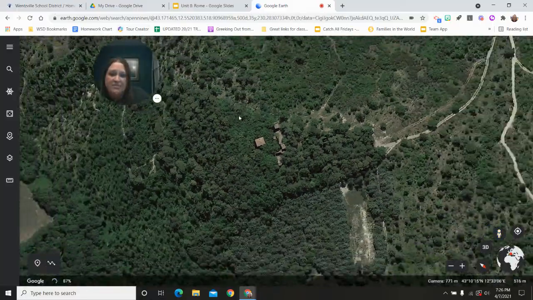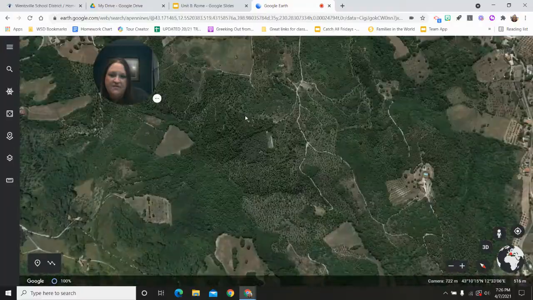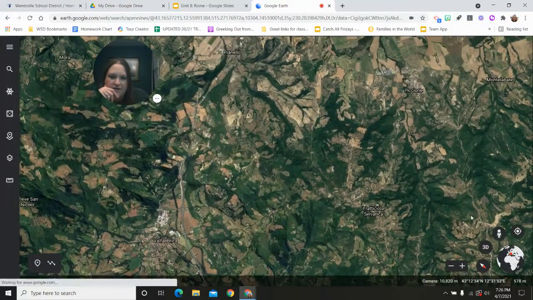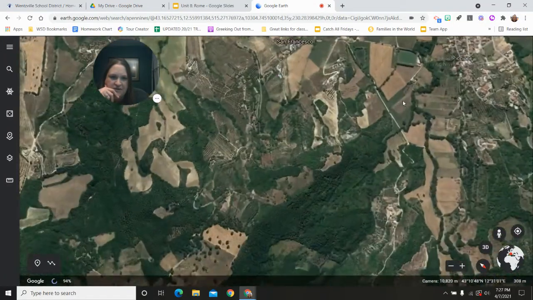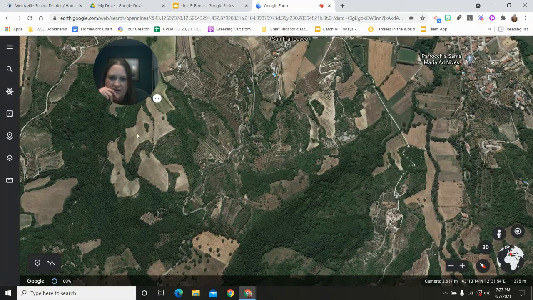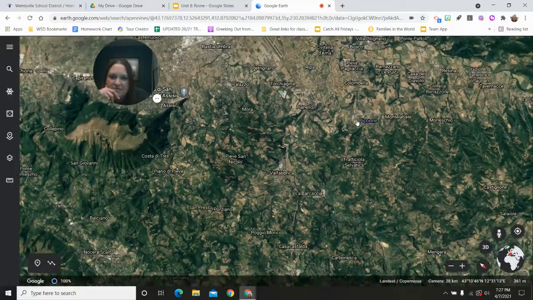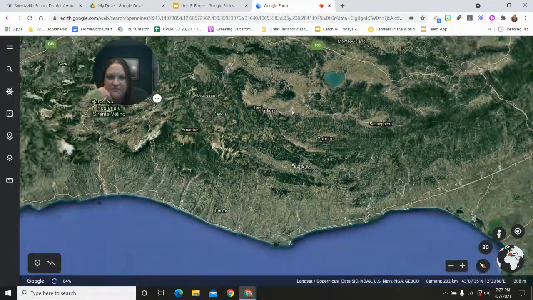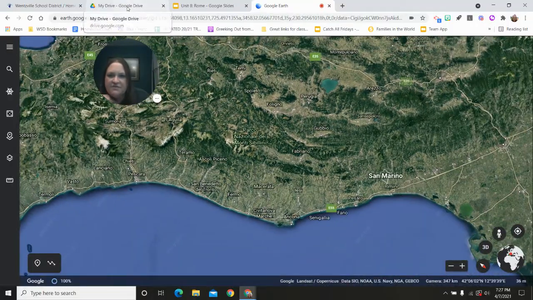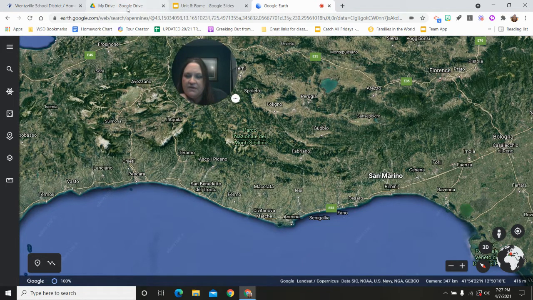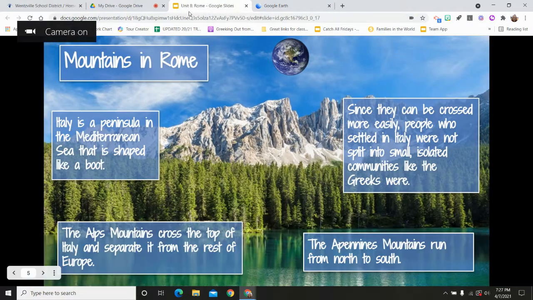But as you can see, the Apennines are much different than the Alps. People are up here moving around. There's vegetation. If I scroll in, you can see farmland on top of these mountains. These are not the mountains of the Alps. So that just gives you a quick idea of how these are different. So I'm going to go ahead and move back to this.